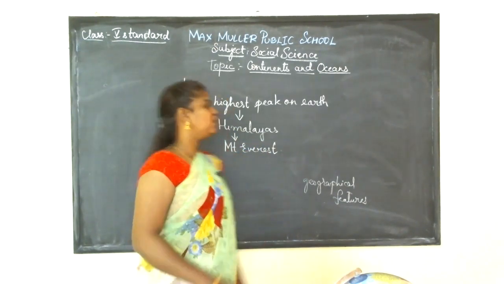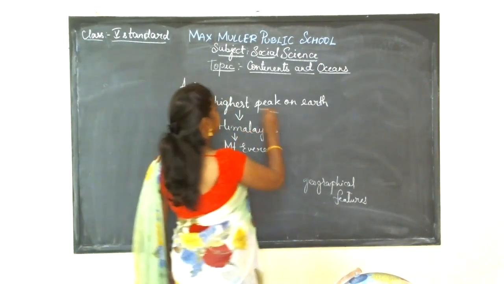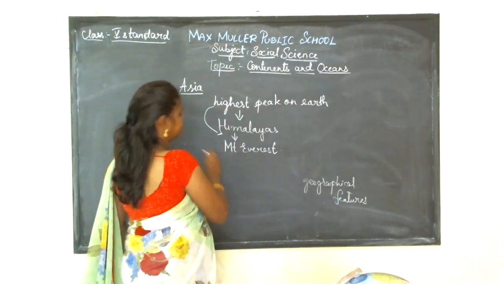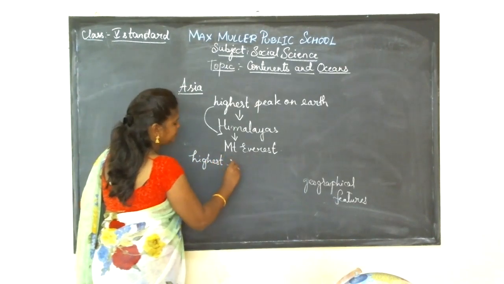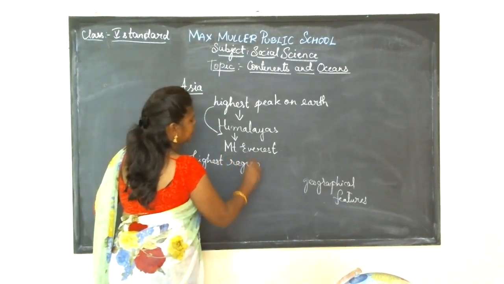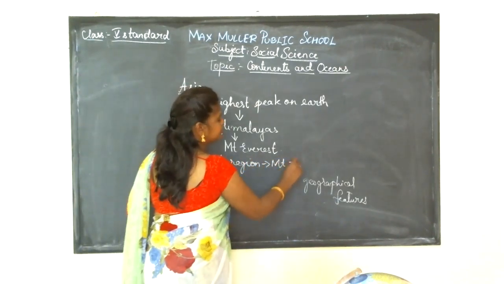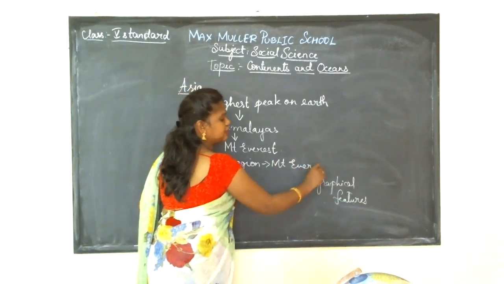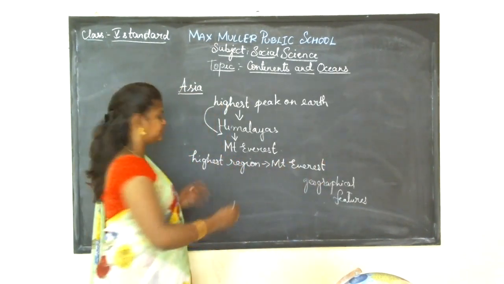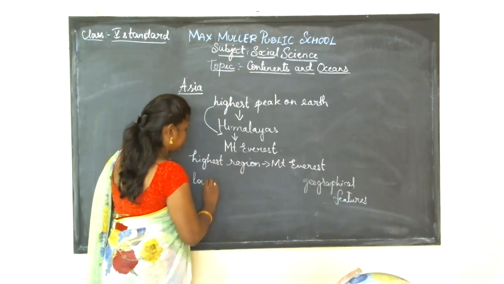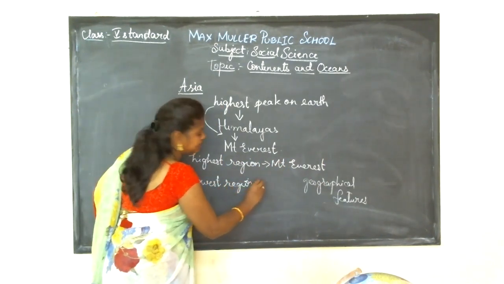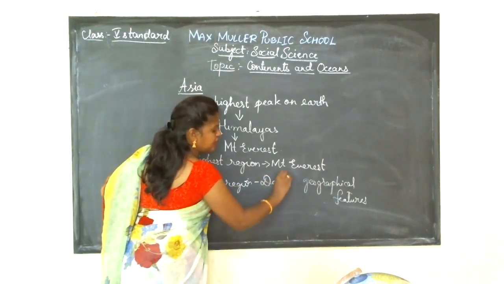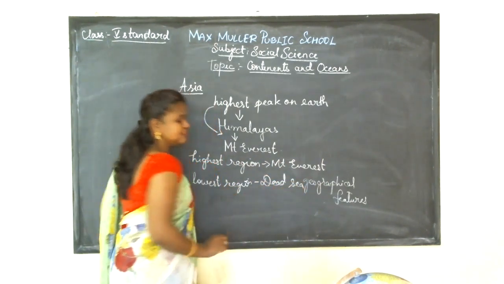The highest region is Mount Everest, and the lowest region is the Red Sea.